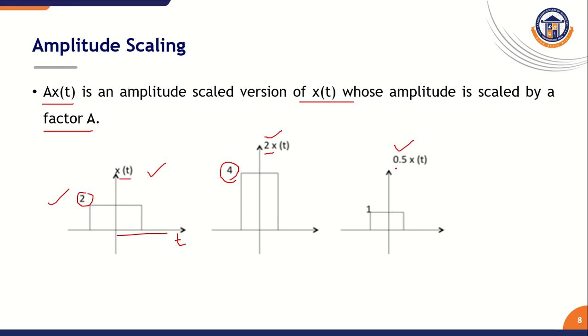So now this scaling factor is 0.5. This scaling factor is multiplied with this amplitude. That is 2 into 2 into 0.5. 0.5 written as 1 by 2, that is 2 by 2, the 2 by 2 cancel. So our amplitude is now changed to 1. Now amplitude value is decreased. Here amplitude value is increased. Here our amplitude value is decreased. This is the operation of amplitude scaling on signals.